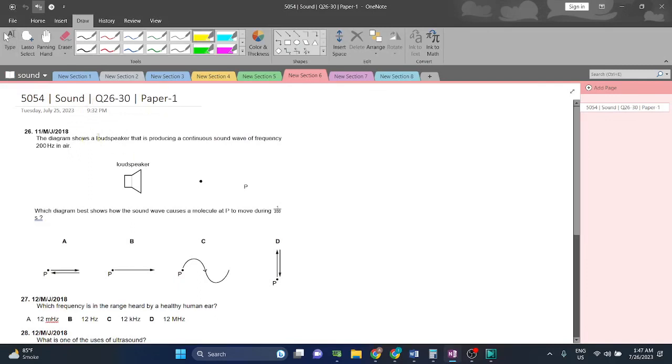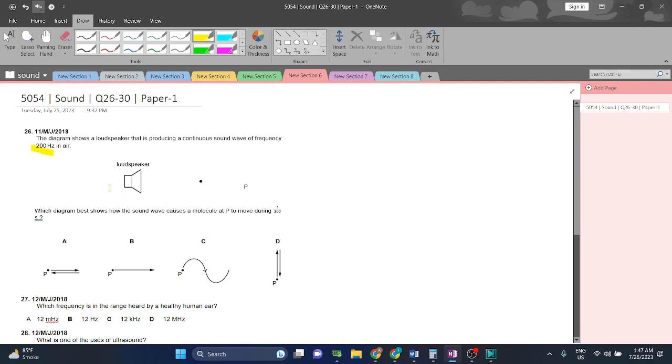Let's start. The diagram shows a loudspeaker that is producing a continuous sound wave of frequency 200 Hz in air. Which diagram shows how the sound wave causes a molecule at P to move during 1/200th of a second?